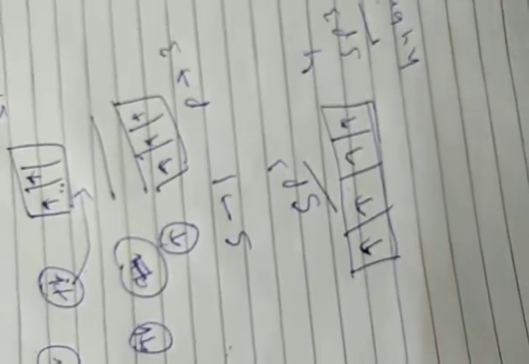So in the excited state, 1, 2 and 3. So mixing of one s electron and three p electrons, mixing of these orbitals, results in sp3 hybridization. And you are getting four sp3 hybrid orbitals: 1, 2, 3 and 4. Four sp3 hybrid orbitals of equal energy.